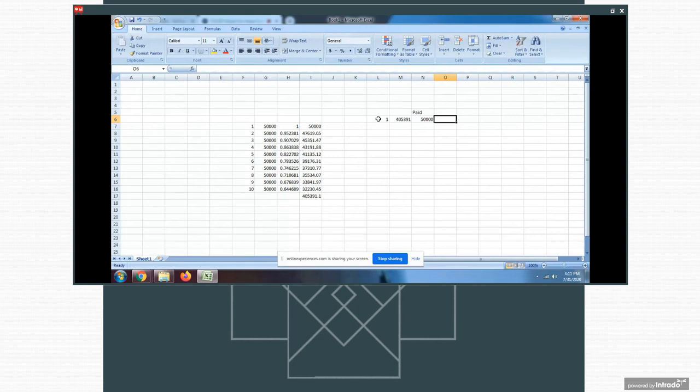What used to earlier happen, try to understand, you people used to call it a rental expense. Now the standard has been revised. It says don't call it rental expense. This is repayment of liability. 50,000 is repayment of liability. So now the balance post repayment of liability will be 3,55,391.